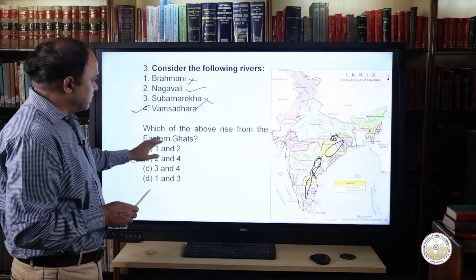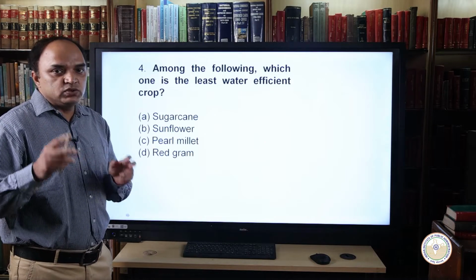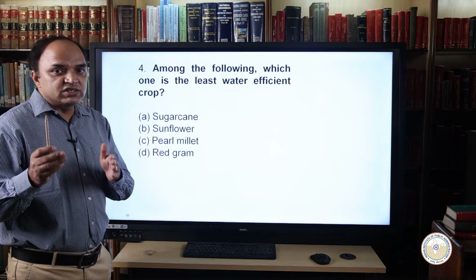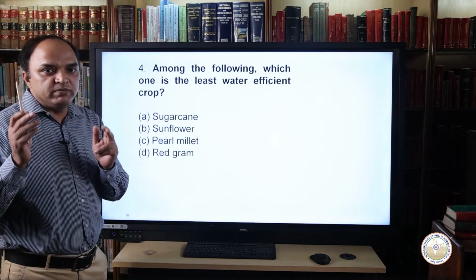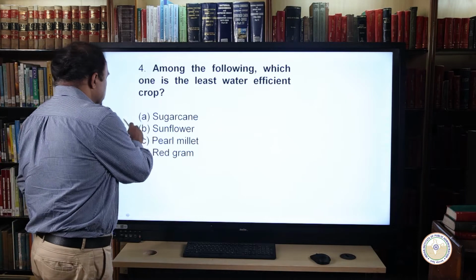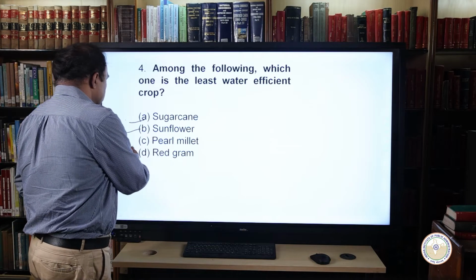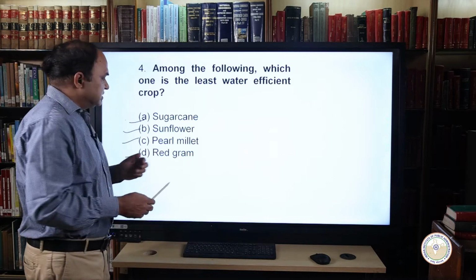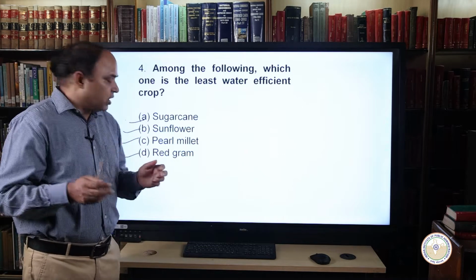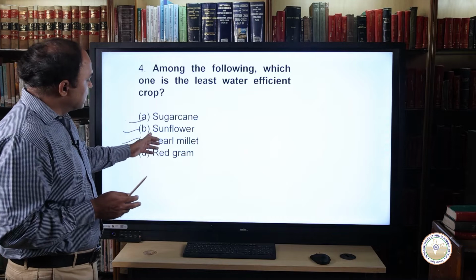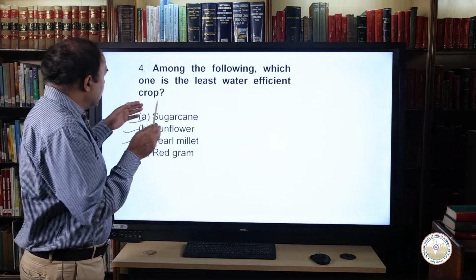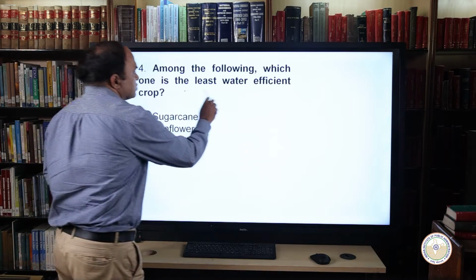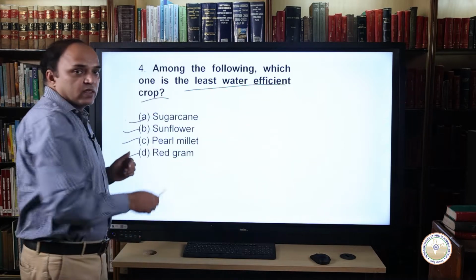Other answers are wrong. The next question asks to select the least water efficient crop among the following: sugarcane, sunflower, pearl millet, red gram. This question says that out of these four crops, which one is the least water efficient crop.